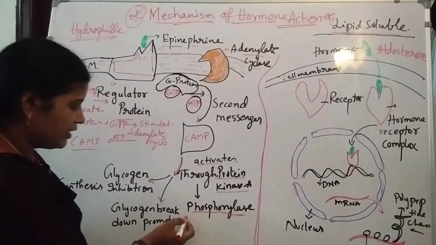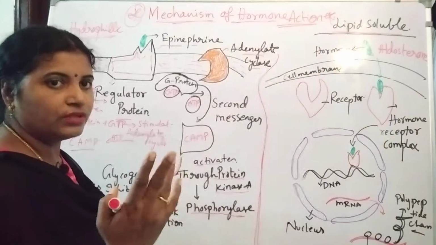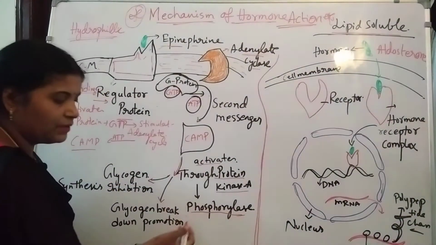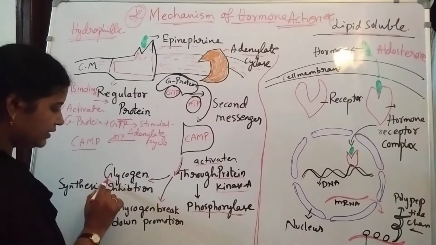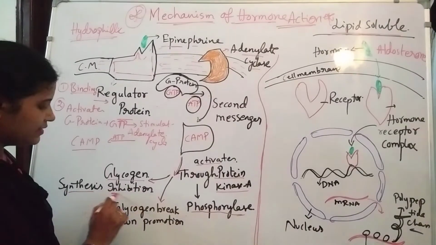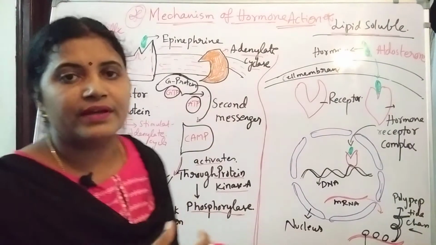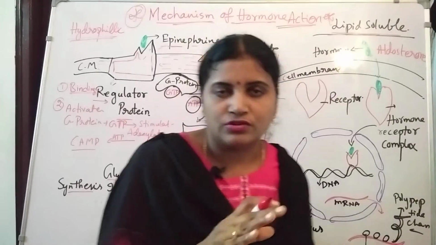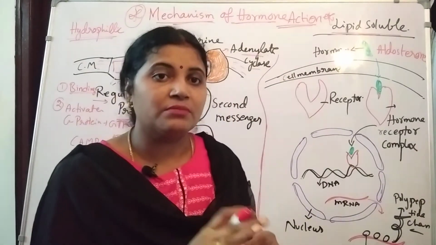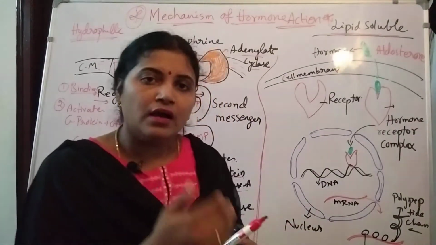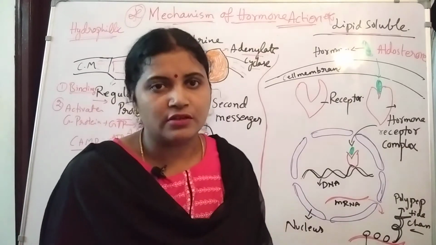This phosphorylase enzyme is inducing two reactions: one is glycogen synthesis inhibition, so glycogen is not prepared. At the same time, it is promoting glycogen breakdown to release glucose molecules.